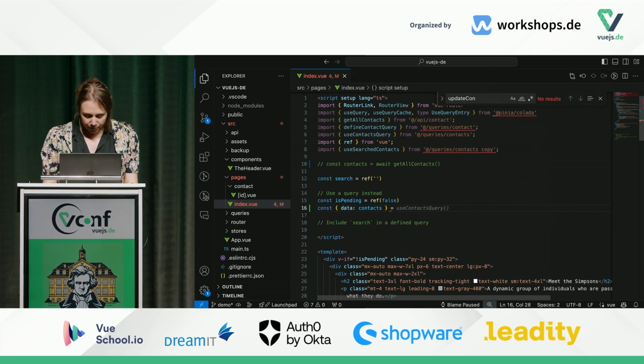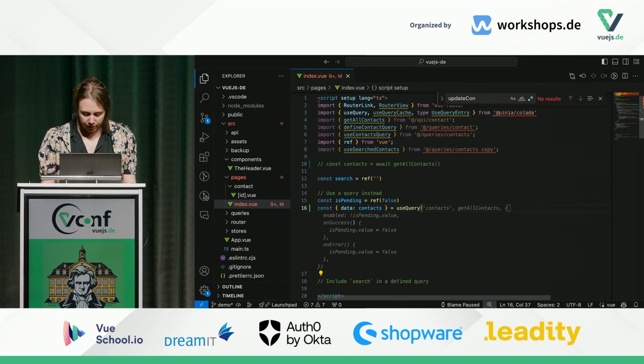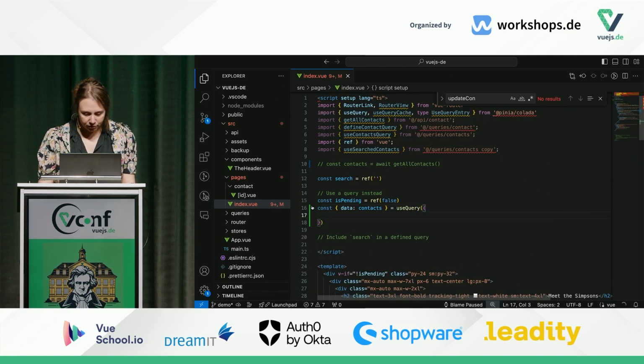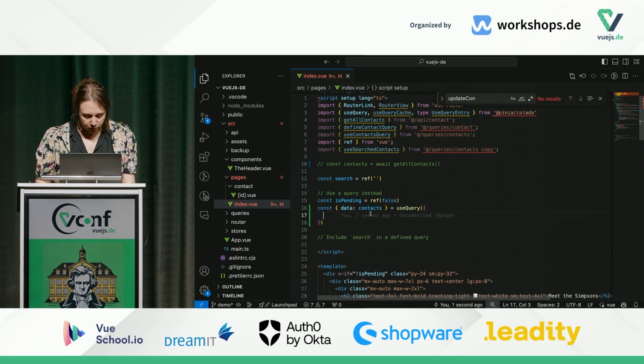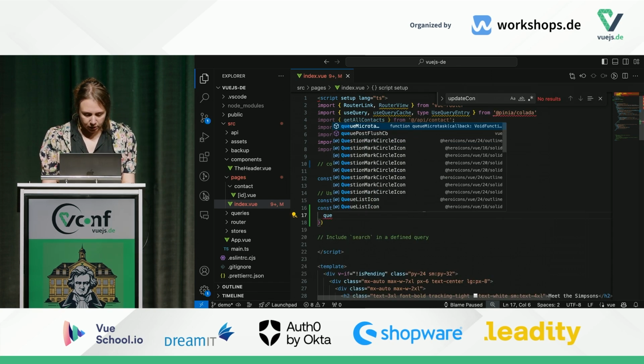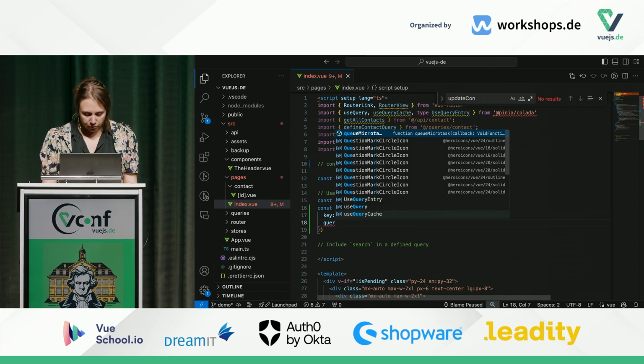And I will use useQuery. And now I have to configure useQuery. So I will add a key, query key, that's only key, which is always an array, because we can have several parameters. Here, that's for all the contacts, so we don't need it, but we will see that with another query. And then the query function.